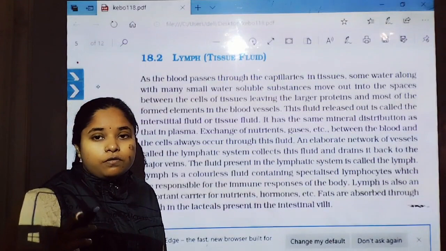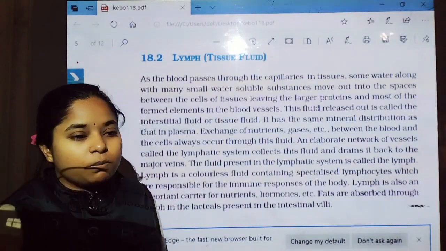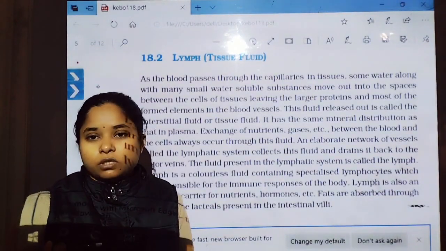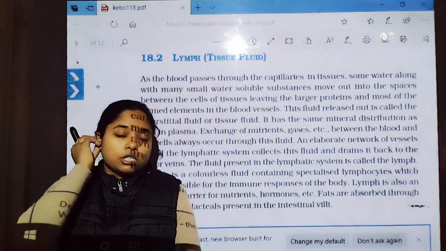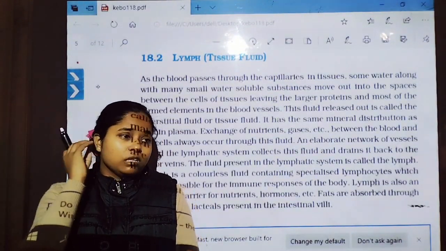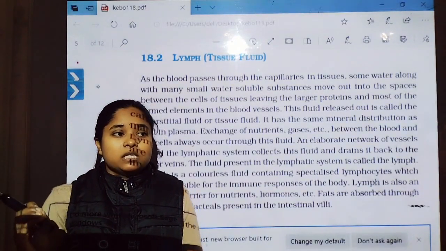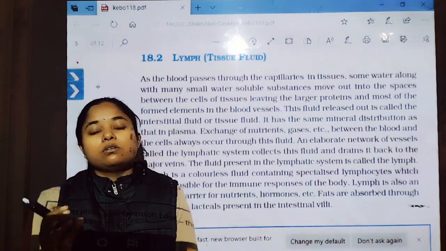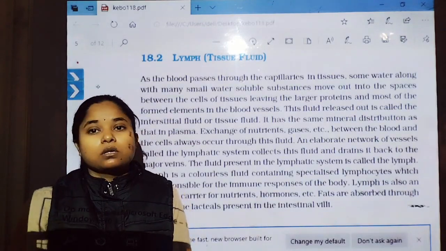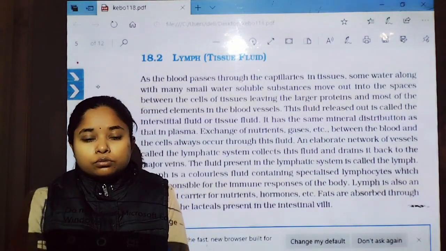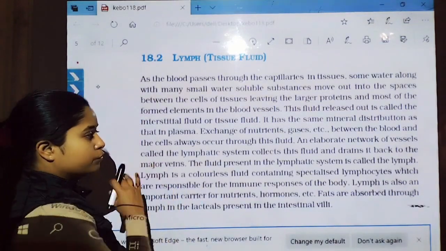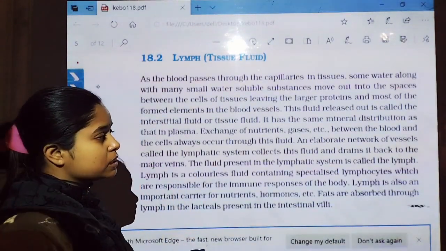The capillaries transfer the gases or the nutrients to the particular tissues and cells. So actually the capillaries are not directly connected with the tissues or cells. They are connected through the interstitial fluid, which is known as lymph.